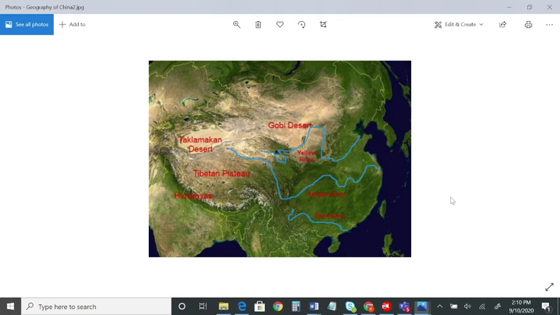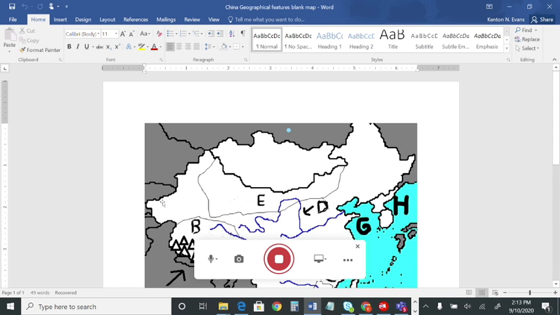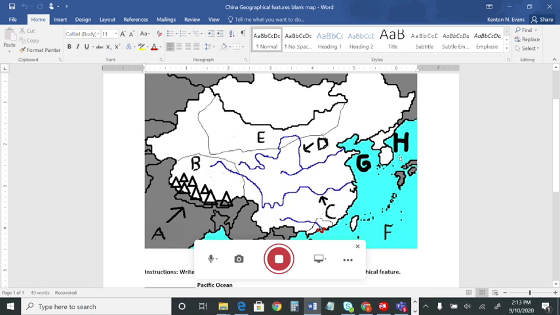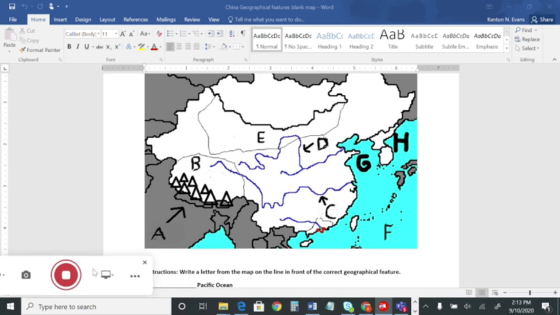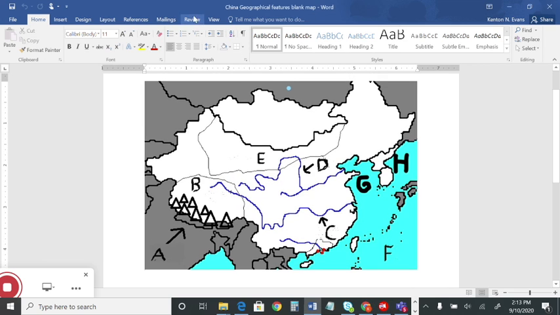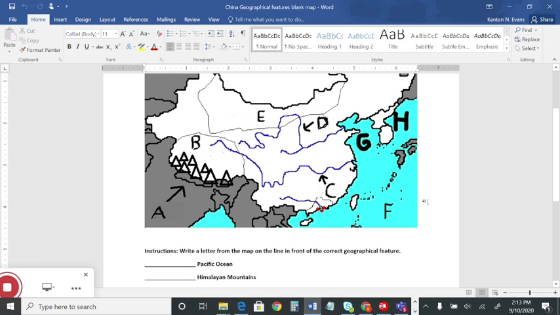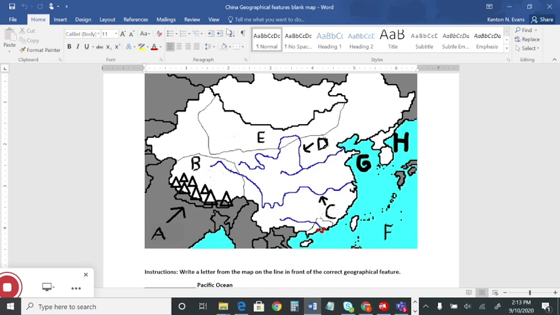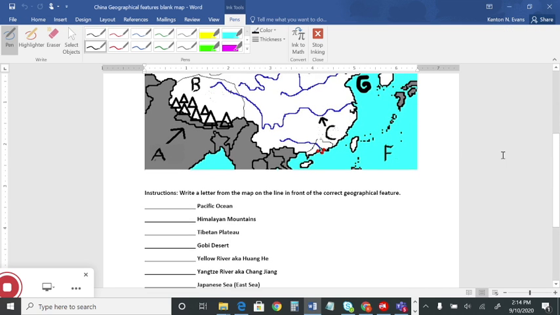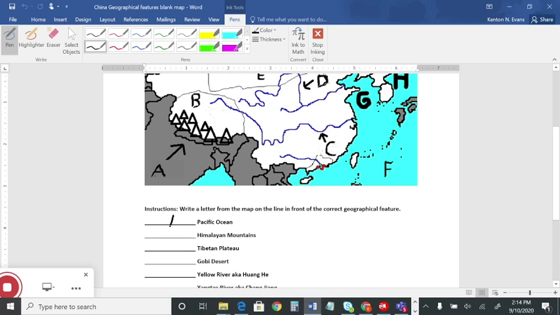Okay, let me put the other one up here. You can pause the video here as well to study this one. All right, now we're back. After you hopefully study those other maps, let's identify these features here on the map. Let's find first the Pacific Ocean. All right, you're absolutely right. That is the letter represented by F here. What about the Himalayan Mountains? You are correct. It's the letter A. Good job. All right, what about the Tibetan Plateau?